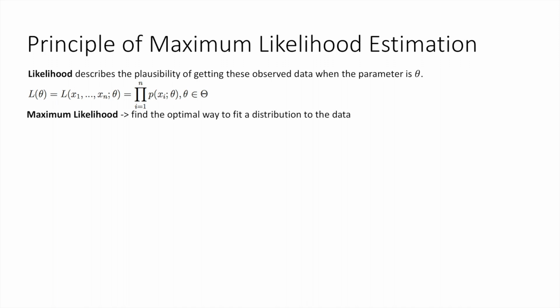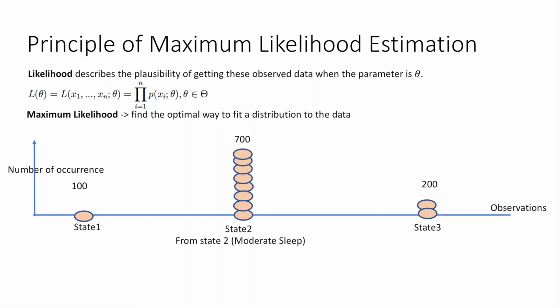The goal of maximum likelihood is to find the optimal way to fit a distribution to the data. There are a lot of types of distributions for different types of data. By fitting data into a distribution, we can simulate a new series and make predictions in terms of it. Let's take stage 2, moderate sleep, as an example. If we sample 1,000 times starting with the moderate sleep state and record the next state the users will enter, suppose that there are 100 times that the user will go from stage 2 to stage 1, 700 times that the users will stay in the same state, and 200 times the users will enter stage 3.